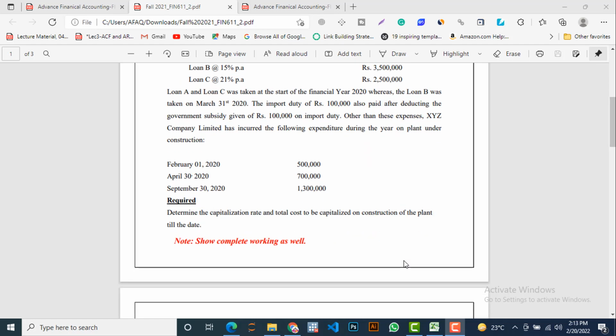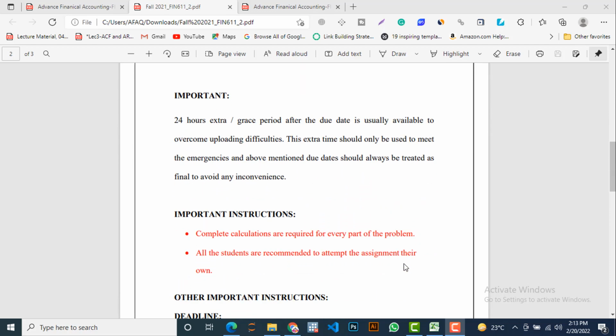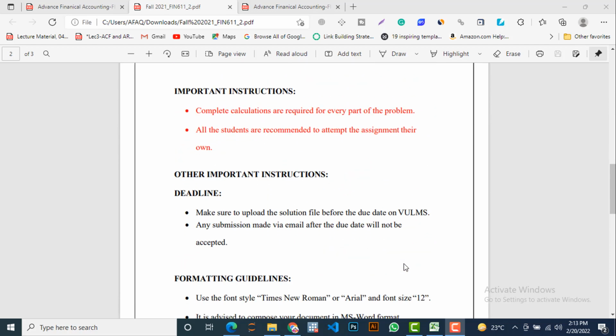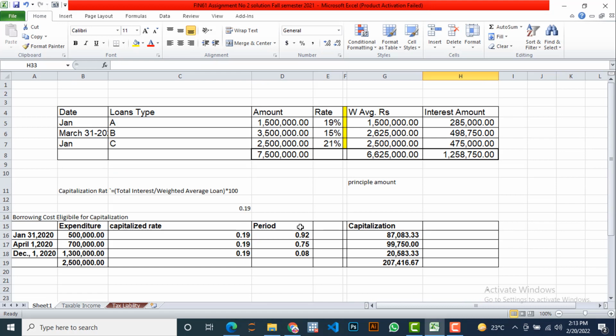Now we have two tasks in front of us: to find out the capitalization rate and the total cost that is going to be capitalized related to the construction of the plant. So I request you to read all these important points available on this page of your assignment for your better understanding. So let's move to the solution. I have done this solution in Excel. So let's start the solution step by step.